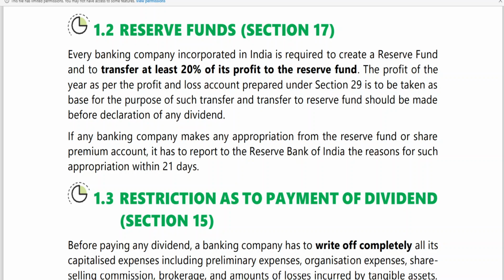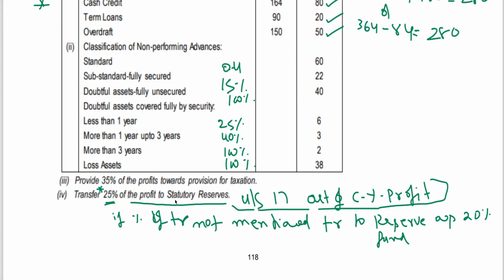Next. So this point also I explained. And profit in provision, provide 35% of profit towards provision for taxation. Last class we learned that, a couple of classes back. First you should total schedule 13, schedule 14, total minus 15 minus 16, minus provisions and contingencies before taxation, and on that you have to calculate 35% of profit. Okay, so we'll take up this problem now.